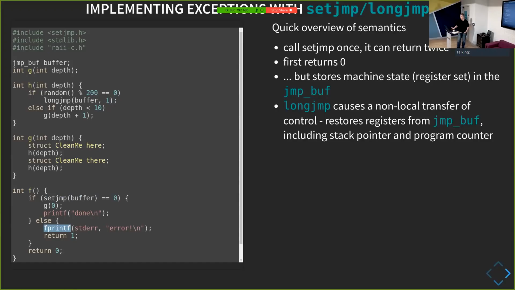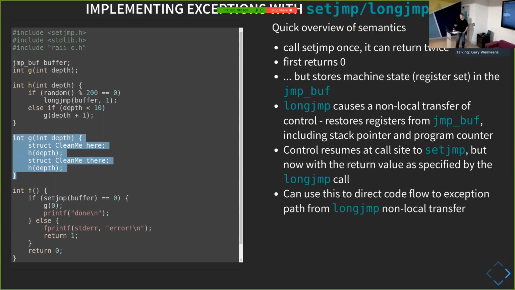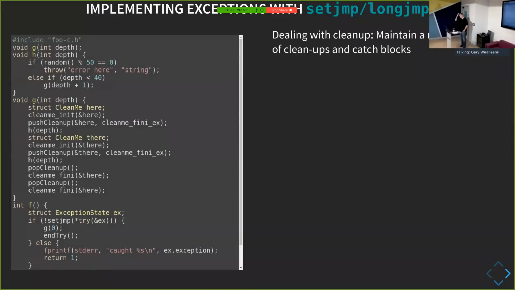And the effect is that we just discard all of the state that G had built up and any potential state H had built up or anything in between on the stack. So this has the effect of kind of cleaning up our stack for us, but we don't actually get the cleanup of the individual variables on the stack. There's no RAII and there's no way of cleaning anything up in between, okay? Anyone got any questions online there? Good so far. Okay.